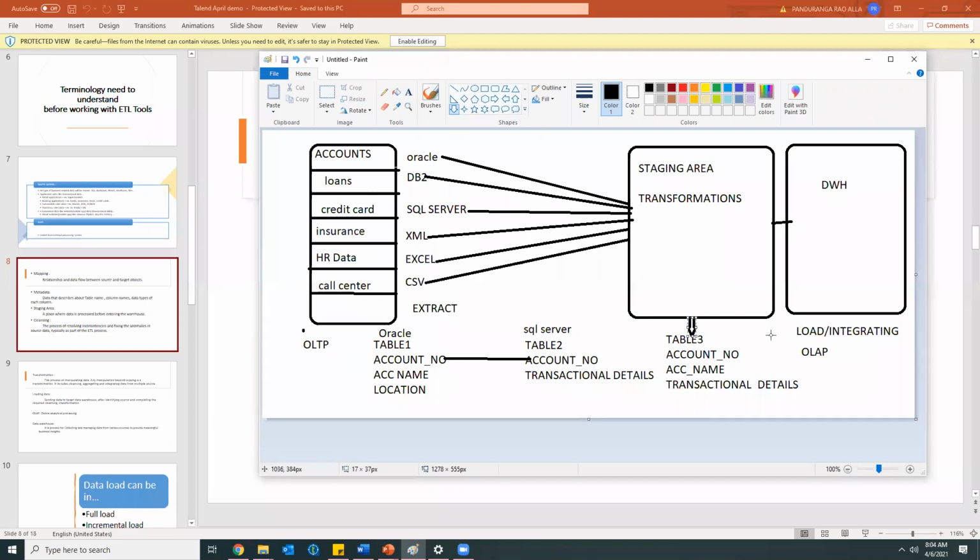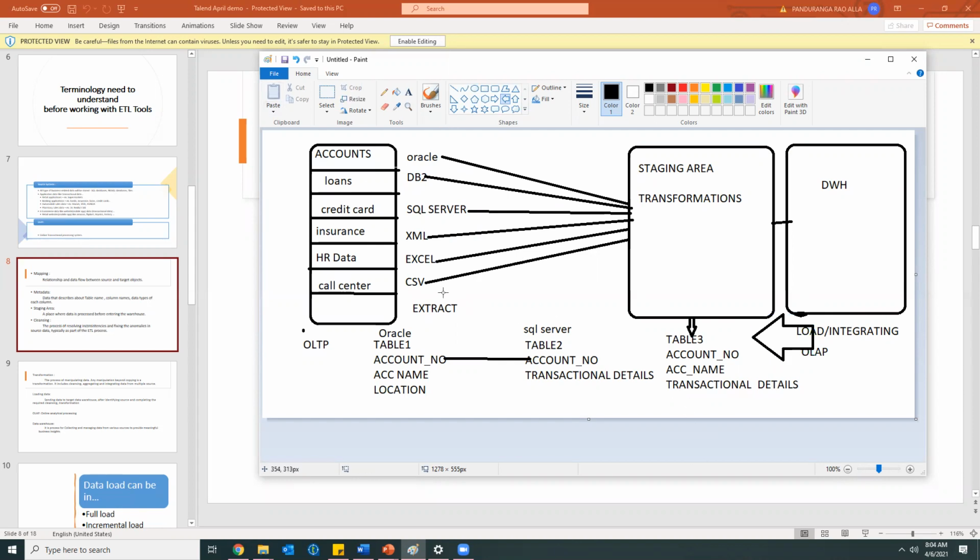And finally, after doing all the transformations, this same data will be loaded into the data warehouse. This data will be loaded into the data warehouse like this.